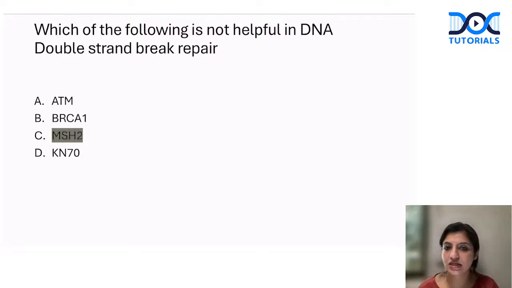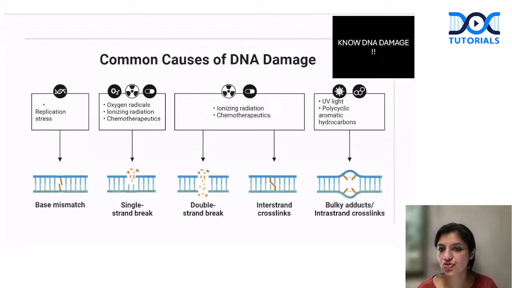If you're looking at this, you have to understand basic things, guys. What are the first things that you should know in DNA damage? These are the gist charts that you have to remember. What kind of DNA breaks can we see? Either UV light causes DNA damage. Whenever UV light or polycyclic hydrocarbons attack DNA, they form adducts. This is the first kind of damage that can occur simply by UV light. This is called adduct formation.